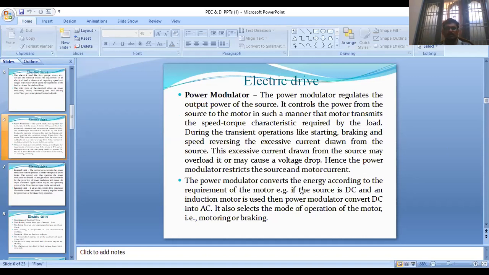The power modulator also converts the energy according to the requirement of the motor. That is, if the source is DC and an induction motor is used, then the power modulator converts DC into AC. It also selects the mode of operation of the motor. Mode of operation means in which mode the motor is to operate, either motoring mode or braking mode. This is also selected by the power modulator.